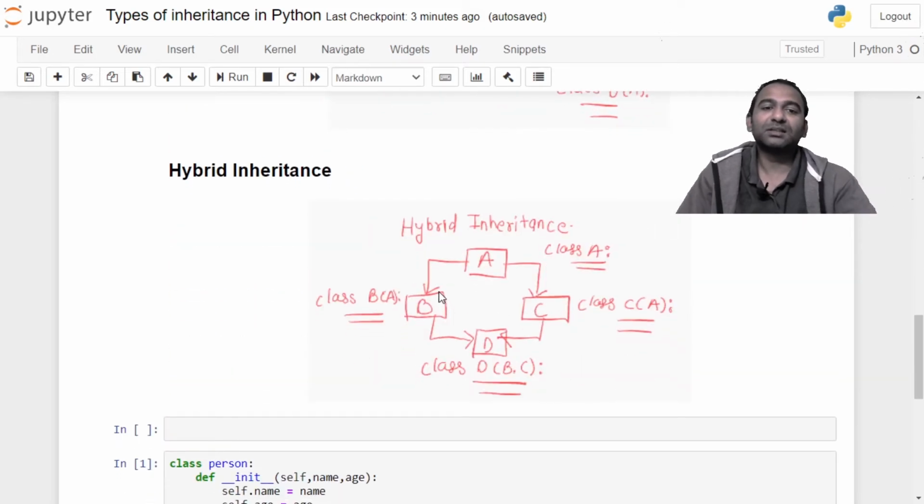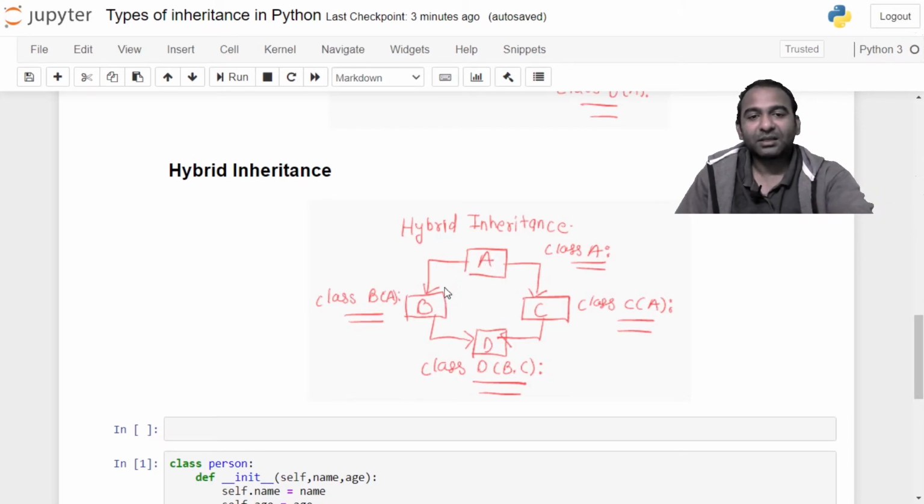Hybrid inheritance is a combination of one or more types of inheritance. For example, in this case, you have hierarchical inheritance in the first case and multiple inheritance in the second case, therefore hybrid. Here class A is getting inherited in B and C, a single base class is inherited in multiple derived classes, therefore hierarchical. B and C act as base classes for class D, therefore multiple base classes are inherited in class D, therefore multiple inheritance.